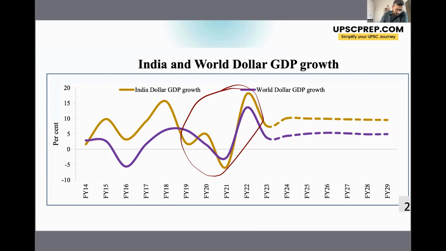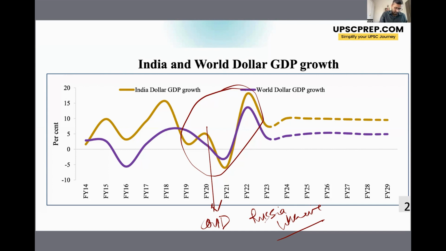There was COVID, then there was the Russia-Ukraine war, which led to a lot of supply chain disruptions across the world. Then there was monetary tightening by the major banks from Europe and America, and a lot of other disturbances in the world economy. And because of that, a lot of fluctuations happened in the growth rate.